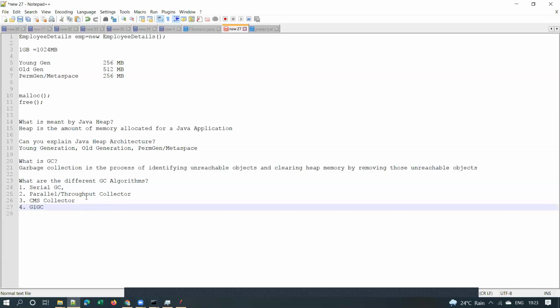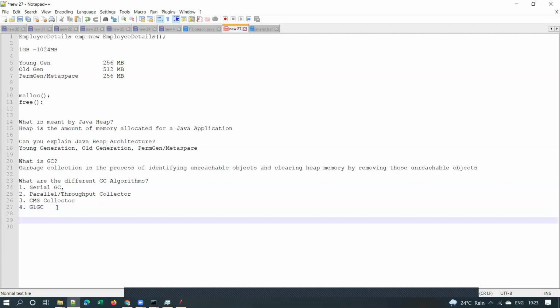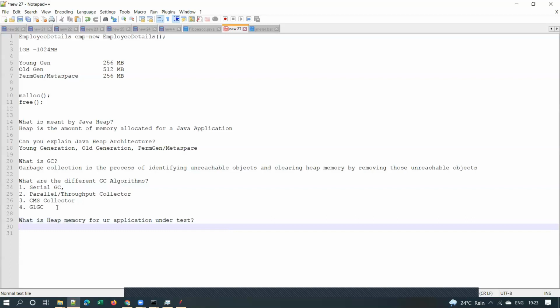A few other questions that they can ask are, what is the heap memory allocated for your application, how much heap memory is allocated for the application that you are testing, the application under test, and what is the GC algorithm being used?